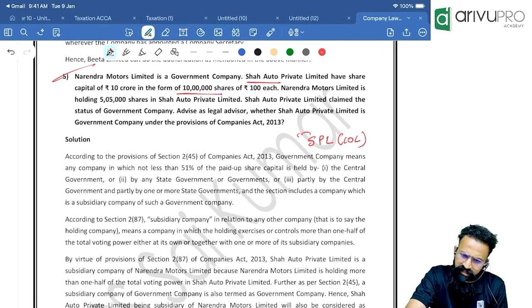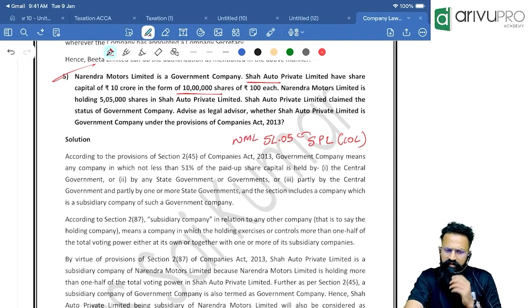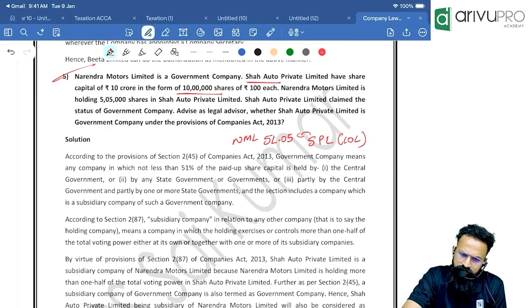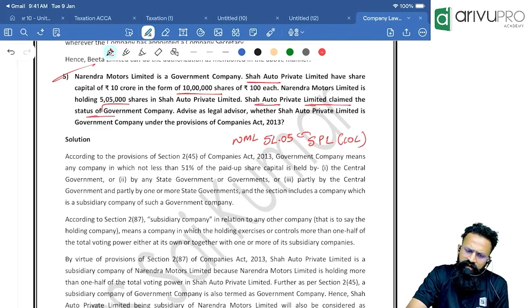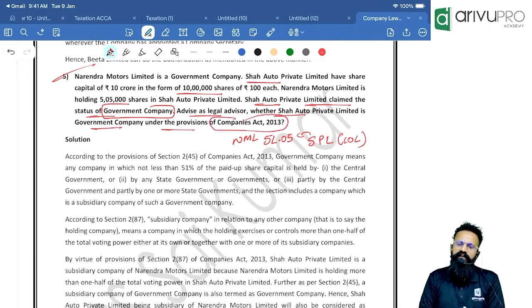Out of this 10 lakh shares, 5,05,000 shares are held by Narendra Motors Limited. Shah Auto Private Limited claimed the status of a government company. Advise as legal advisor whether Shah Auto Private Limited is a government company under the provisions of the Companies Act.